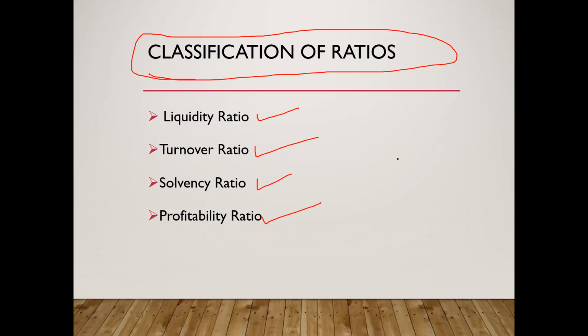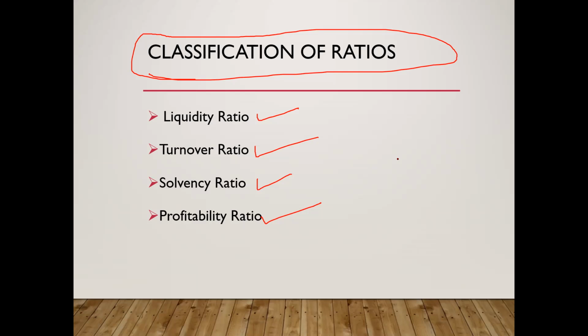Now, how do you calculate liquidity ratio? Liquid assets divided by short-term liabilities. Then, what about current ratio? It is computed by dividing current assets by current liabilities. As I told, under liquidity ratio there are two: current ratio and acid test ratio. Current ratio is current assets divided by current liabilities.